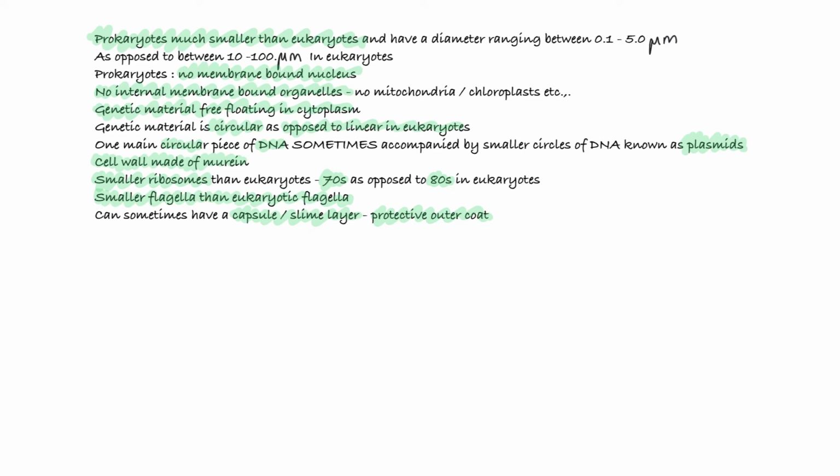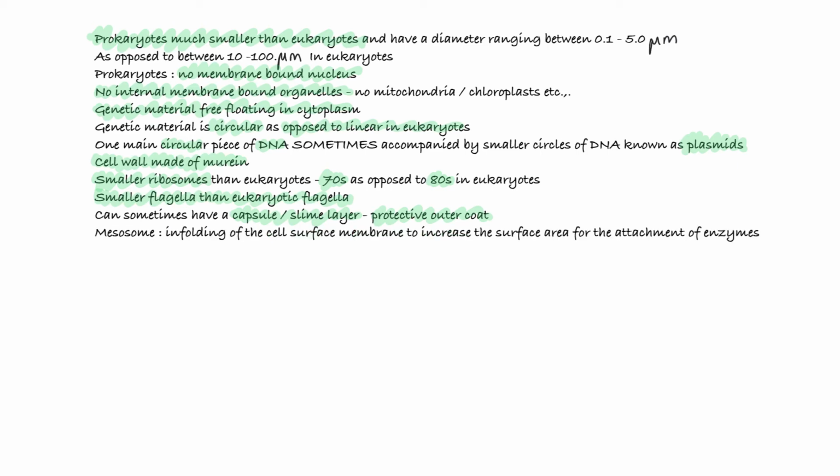The other thing that we see in a prokaryotic cell is something called a mesosome. A mesosome is an extension of the cell membrane. This is actually a really important feature of prokaryotic cells because they don't have these organelles on the inside that increase their surface area for metabolic reactions to occur. They have to increase their surface area in another way, and that's how they do it, by having these long infoldings of their cell surface membrane, and the enzymes involved in the metabolic processes that go on inside prokaryotic cells are often attached to the mesosome.